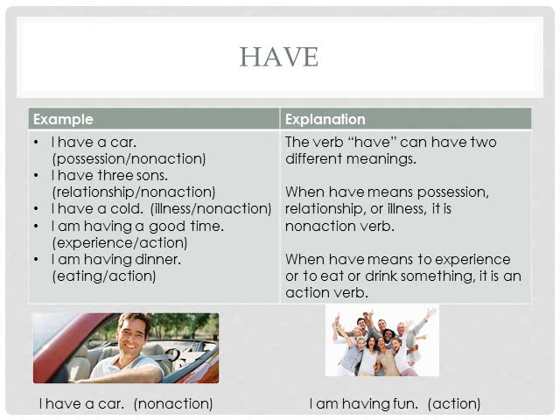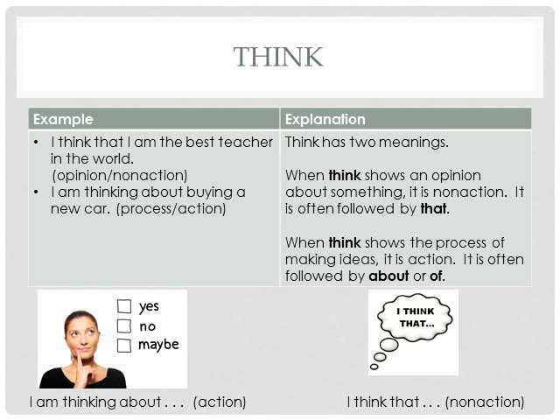So if we look down at the 2 examples here, we see I have a car, which would be non-action. This one means possession. But I'm having fun is an action, it's an experience. So it can be an action verb and therefore can be in the progressive. Okay. And the last one that I want to talk about is the word think, which also has 2 meanings. So we have think when it's showing an opinion, it's non-action. And it's oftentimes followed by the word that.